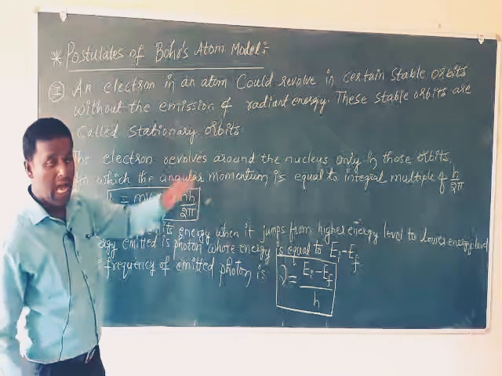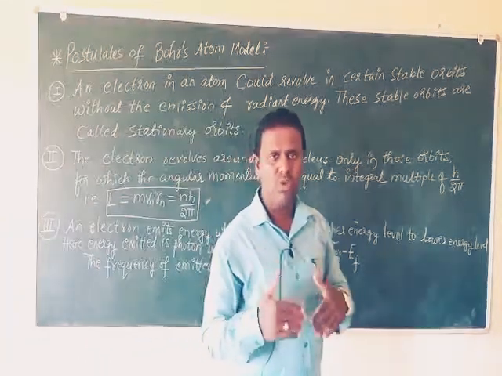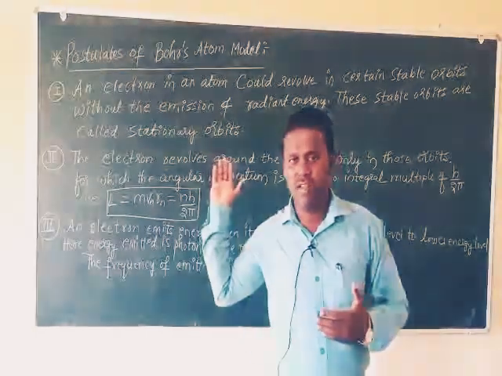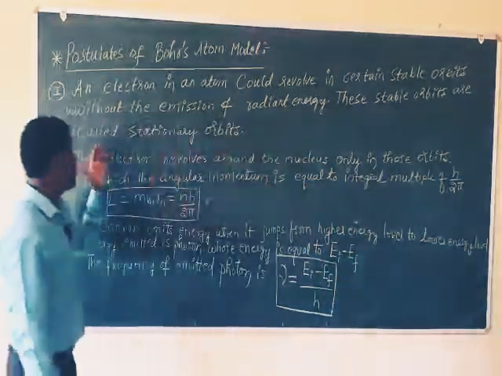So, as the electrons are not able to give out energy in these stable orbits, these stable orbits are called stationary orbits.